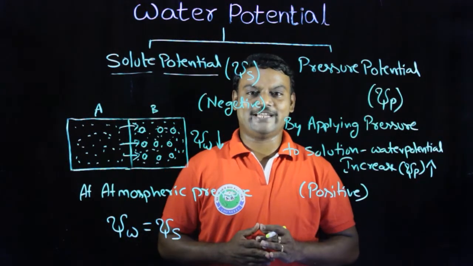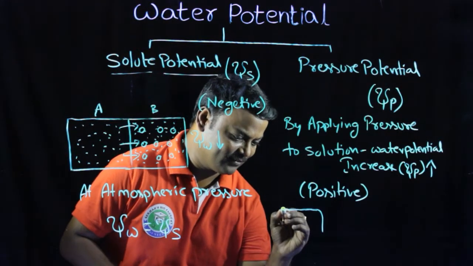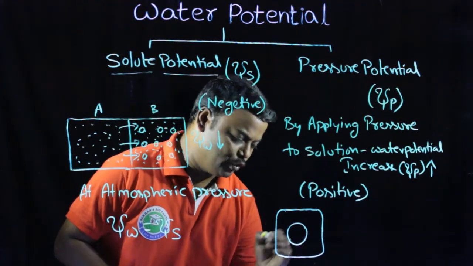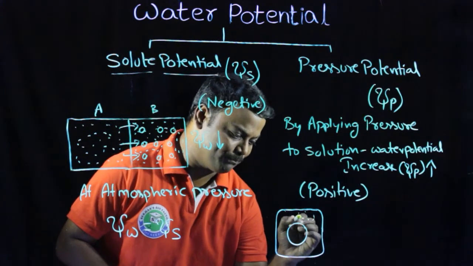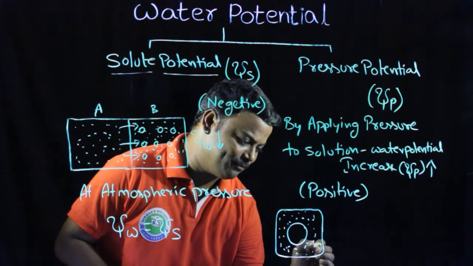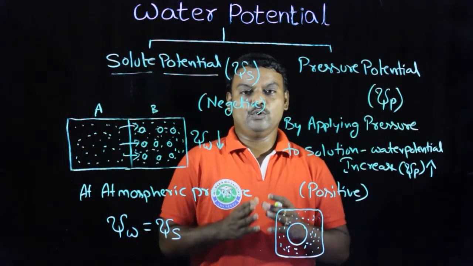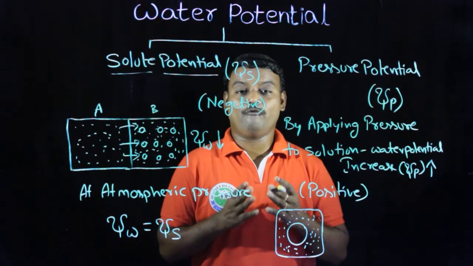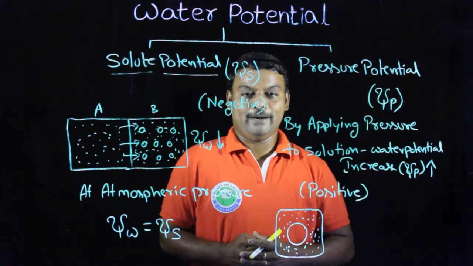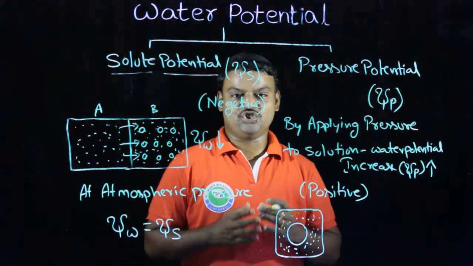At this time, take a single living cell. This living cell consists of a nucleus along with a protoplasm. This protoplasm is made up of water and different molecules. Due to dissolving or suspending of different molecules in water, protoplasm is created, but this protoplasm has less water potential.